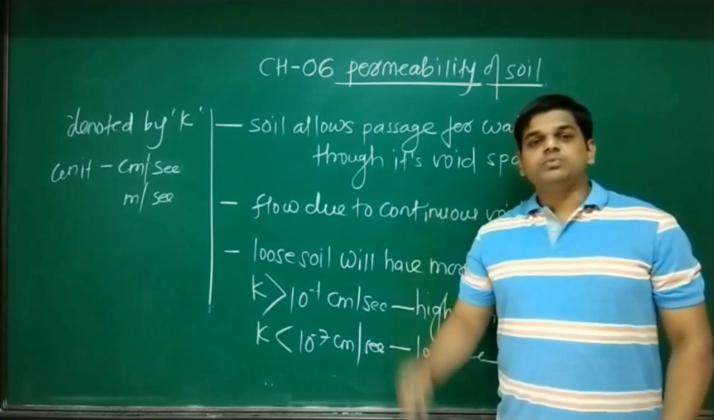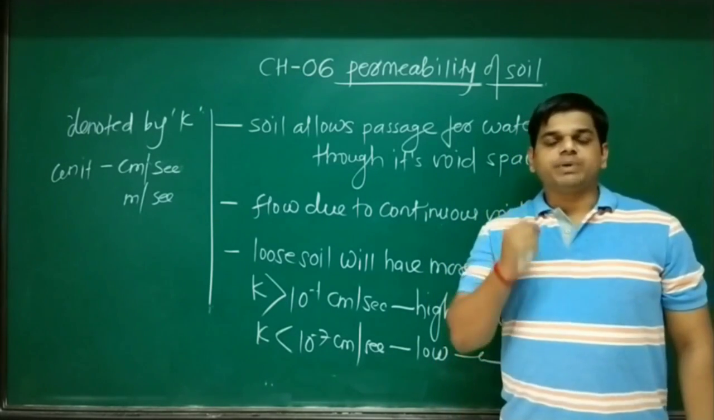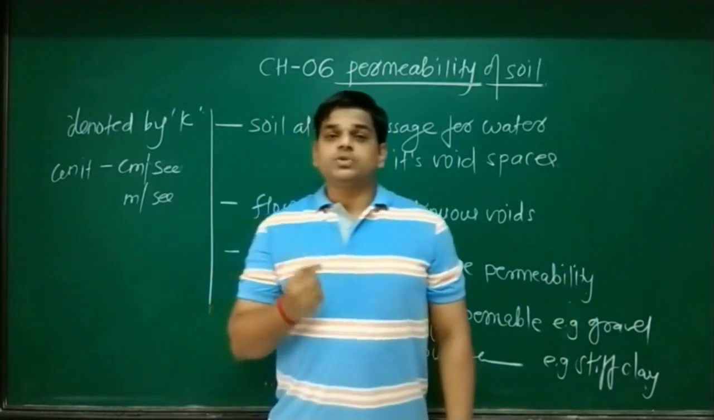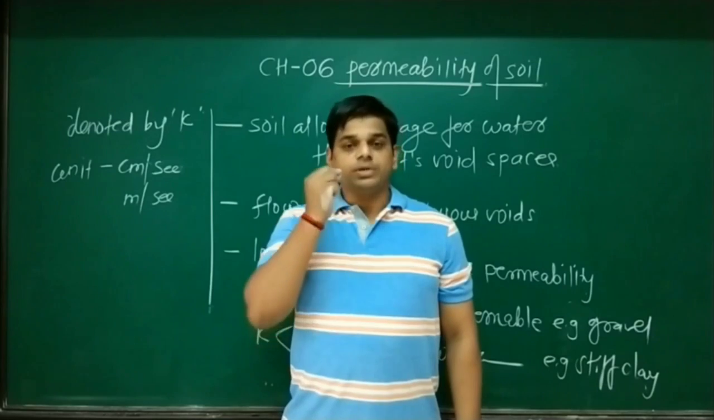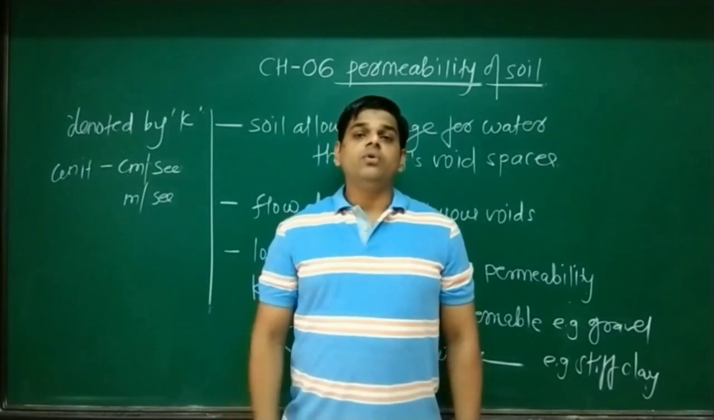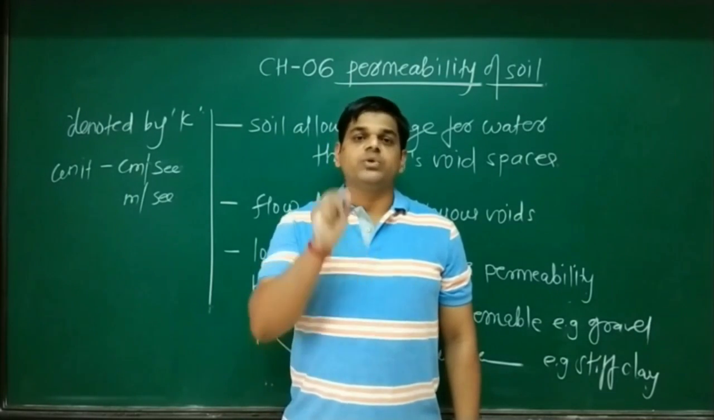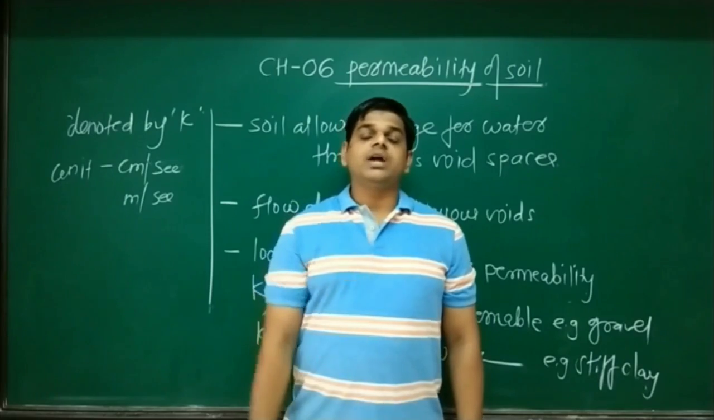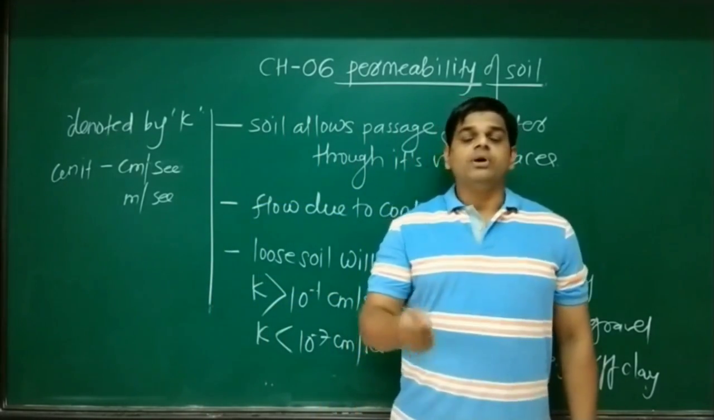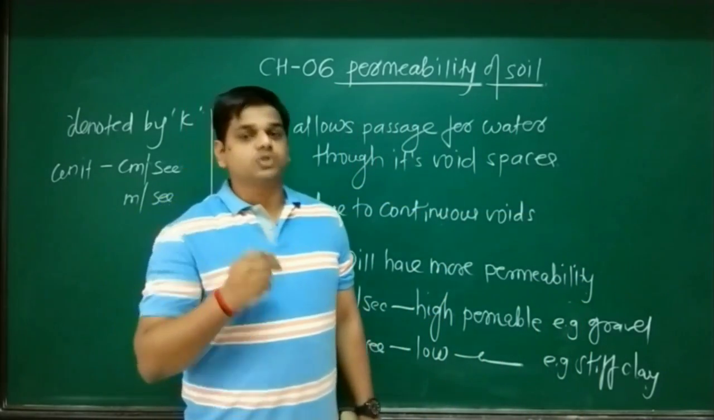Morning. Let's move to the sixth important chapter in soil mechanics, that is permeability of soil. What is permeability? Permeability of soil is the property of a soil which allows a passage through which flow is to occur. Means when water is trying to pass through a soil, the soil particles are going to provide a passage through which water can easily flow, and that passage we call continuous voids in a soil.